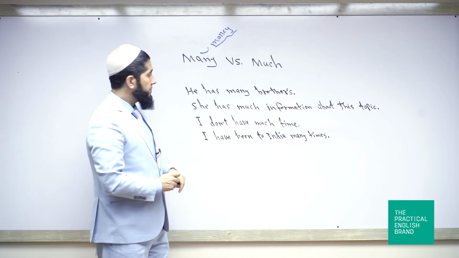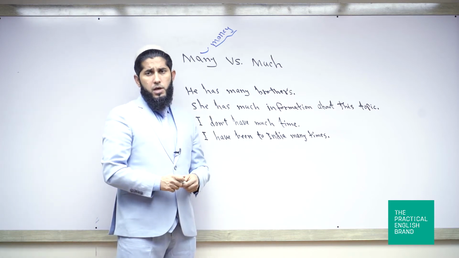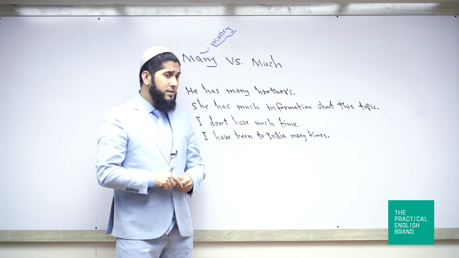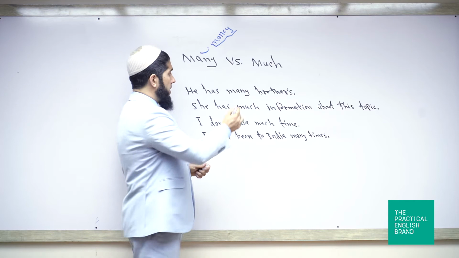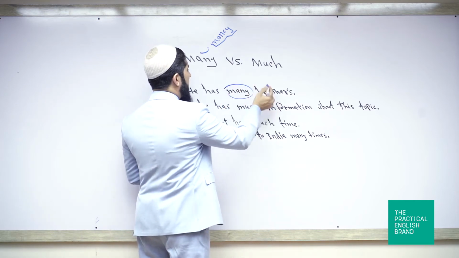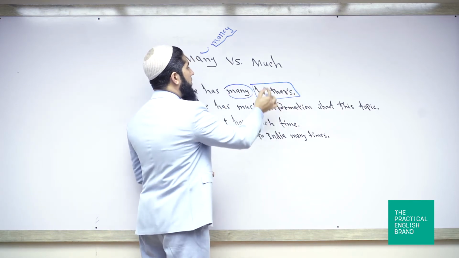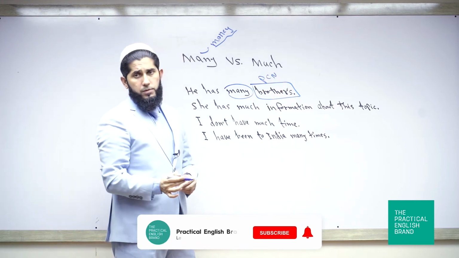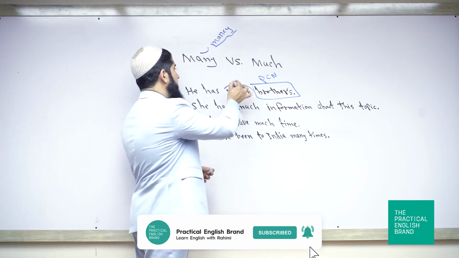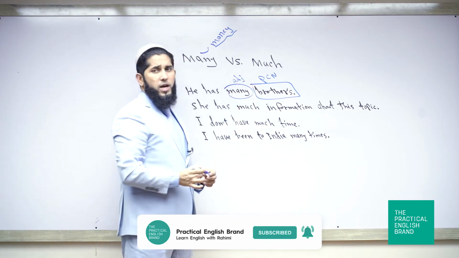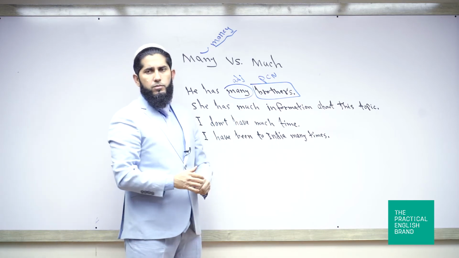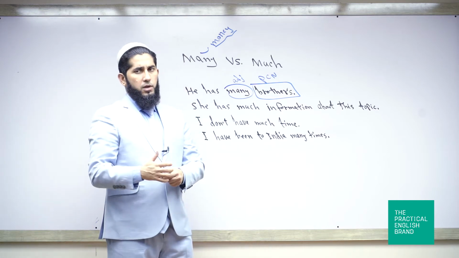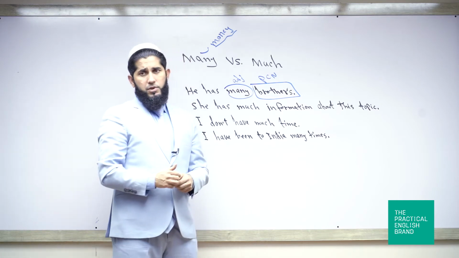Look at these examples. He has many brothers. Here we cannot say he has much brothers. He has many brothers. Here the word many is followed by a plural countable noun. And it functions as an adjective according to grammar. Why? Because it describes the noun brothers. How many brothers? He has many brothers. It's a kind of indefinite adjective of quantity.